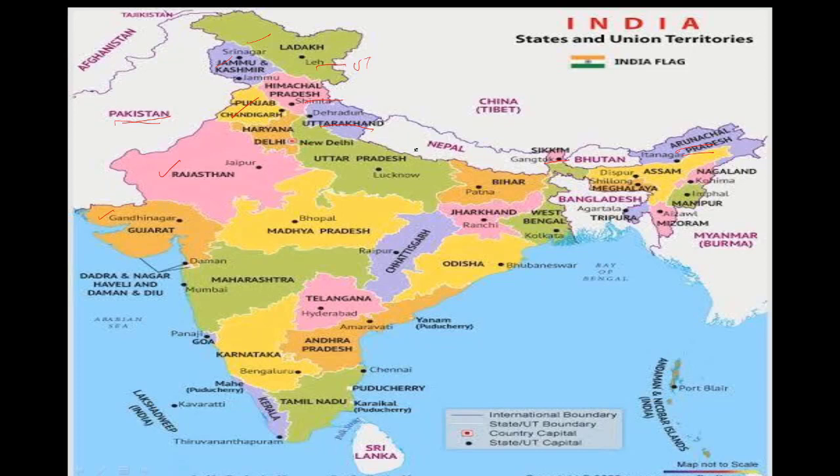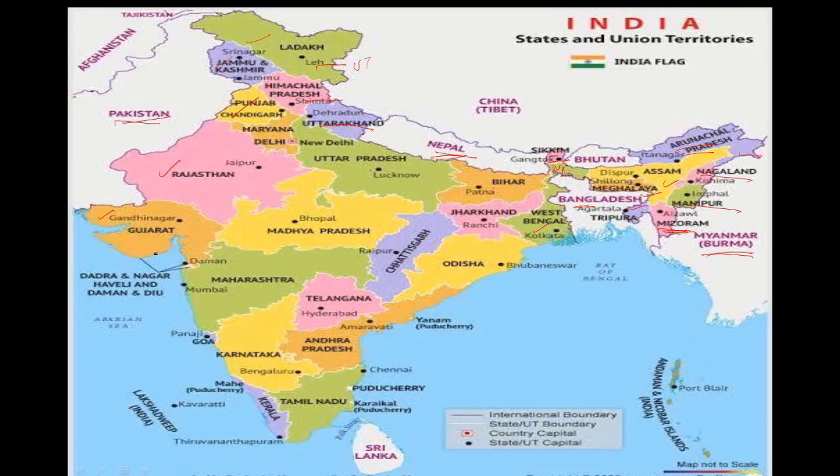Nepal shares the boundary with Uttarakhand, Uttar Pradesh, Bihar, West Bengal and Sikkim. Bangladesh shares with West Bengal, Assam, Meghalaya and Tripura. Myanmar has the boundary with Arunachal Pradesh, Nagaland, Manipur and Mizoram.